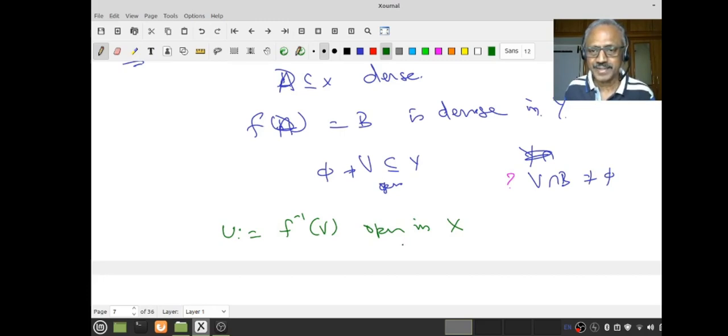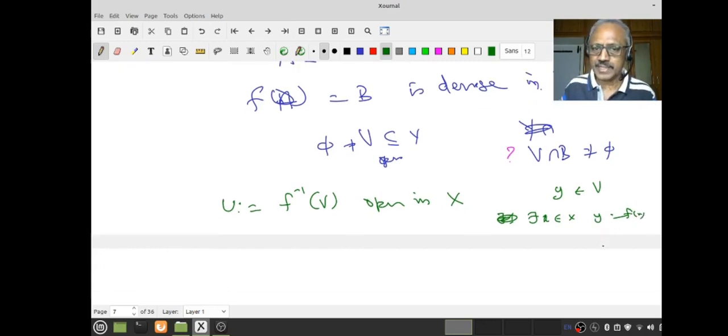Why? We started with V a non-empty open set, therefore there is at least one y in V. And let's recall, what did I assume about f? f is onto. Therefore there exists at least one x in capital X such that y equals f(x). You understand? Therefore f(x) belongs to V, that means x belongs to u.